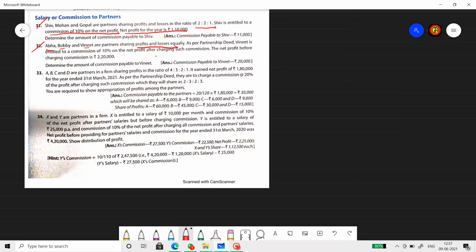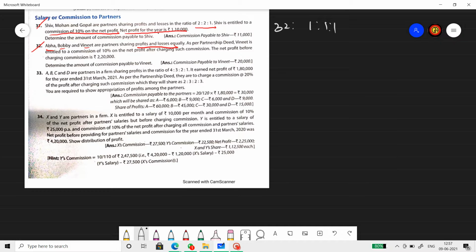Now here in the question, let's see whether they want us to do that or not. Abha, Bobby and Vineet are partners sharing profits and losses equally. So that means the ratio for the 32nd question is 1:1:1.